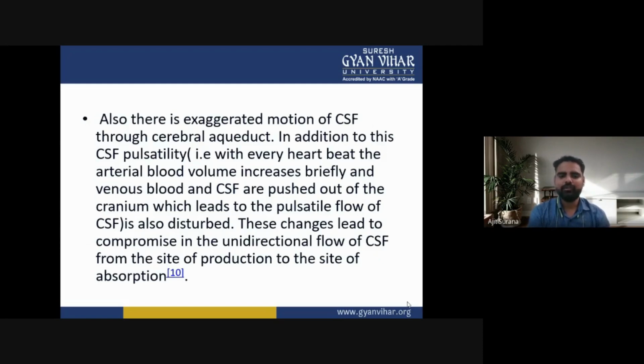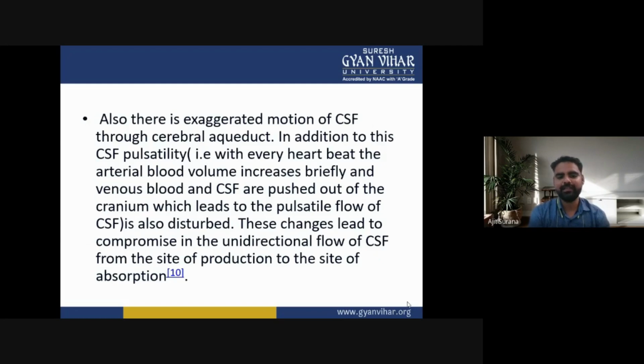These changes lead to a compromise in the unidirectional flow of CSF from the site of production to the site of absorption.